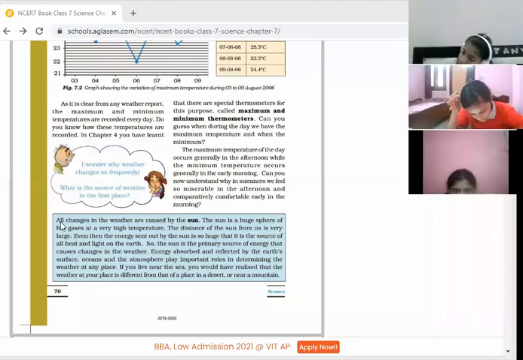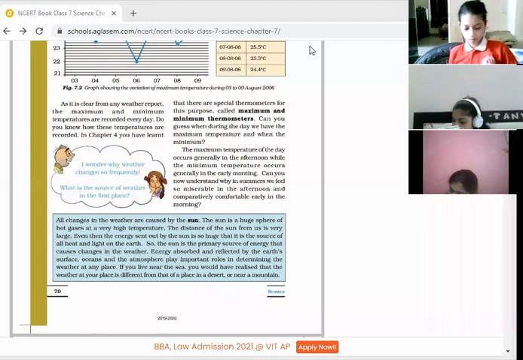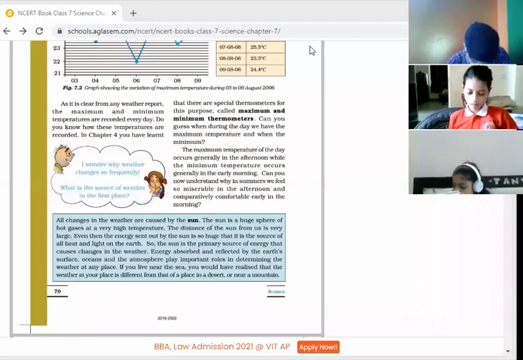All changes in the weather are caused by the sun. The sun is a huge sphere of large gases at a very high temperature. The distance of the sun from us is very large. Even then, the energy sent out by the sun is so huge that it is the source of all heat and light on the earth.